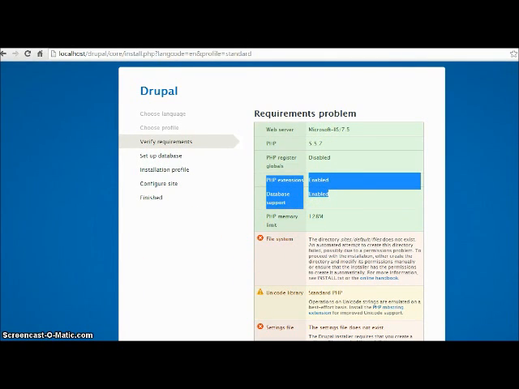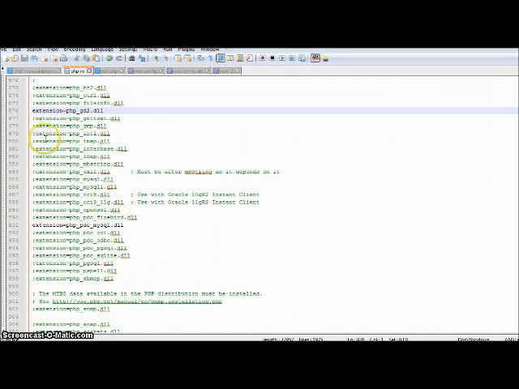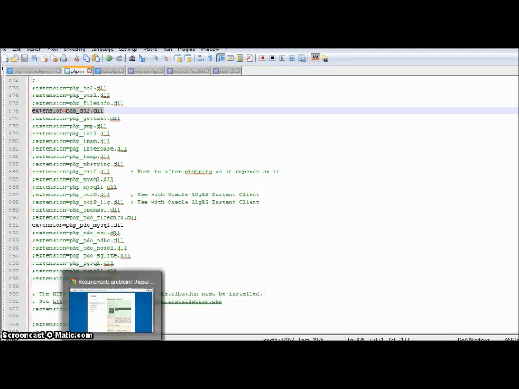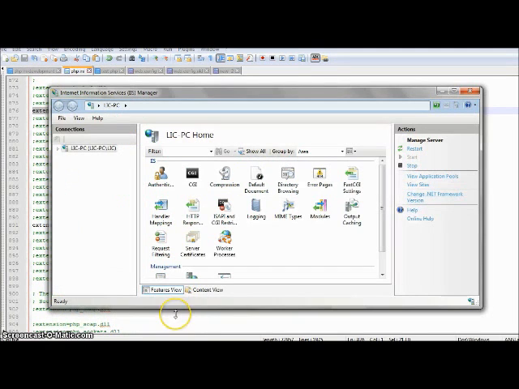Open your php.ini file and here just uncomment these two lines. This one is php_gd2.dll and this one is php_pdo_mysql.dll. Just uncomment these lines and restart your server. You can do that by opening the IIS manager and clicking on restart here. So you can then restart your server and it would work fine.